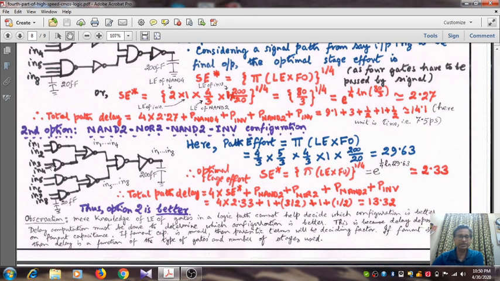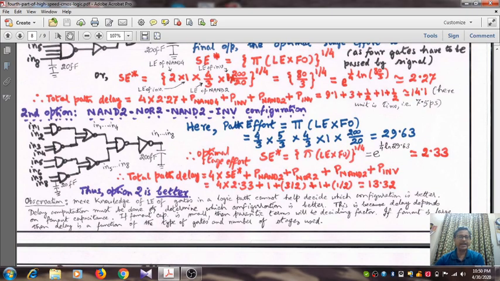For the NAND gate, P is 3 by 2, for the second gate P is 1 by 1, and P inverter is half. So 4 into 2.33 plus 1 plus 3 by 2 plus 1 plus 1 by 2 equals 13.32. So obviously the second option is better, as it gives you a lower value of the total delay.